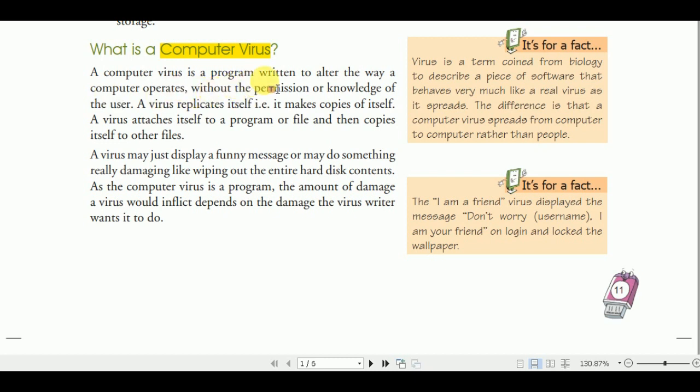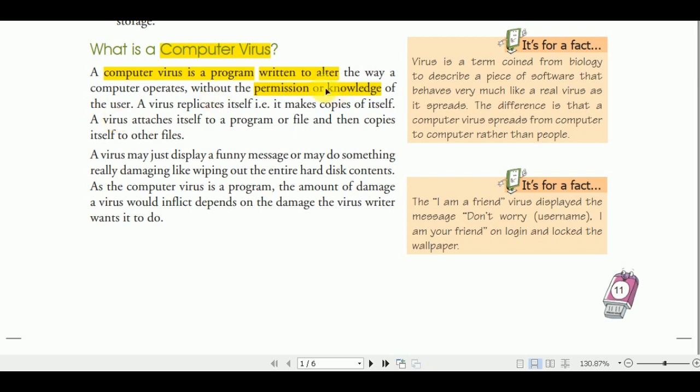So a computer virus is a program written to alter the way a computer operates. Alter means modify. Without the permission means unauthorized by the user. The virus will come accidentally into the user's computer and affect it without the permission and without the knowledge of the user.